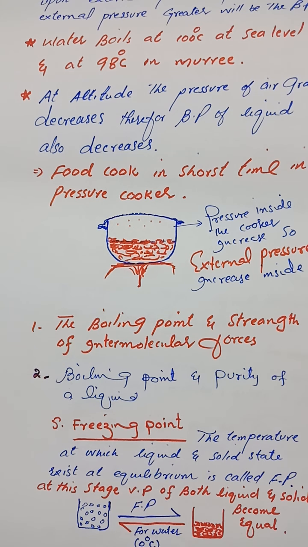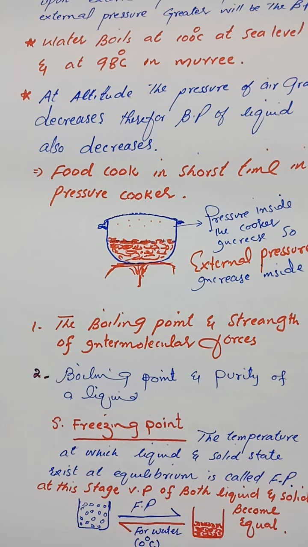And secondly, boiling point also explains whether a given liquid is pure or impure. Suppose if water is impure, then it will boil not at 100 degrees centigrade, it will boil at more than 100 degrees centigrade. So if someone gave you water and told you to find out whether it is pure or impure, you will have to find out the boiling point. If the boiling point of water at sea level is 100 degrees centigrade, then it means that the water given to you is pure.